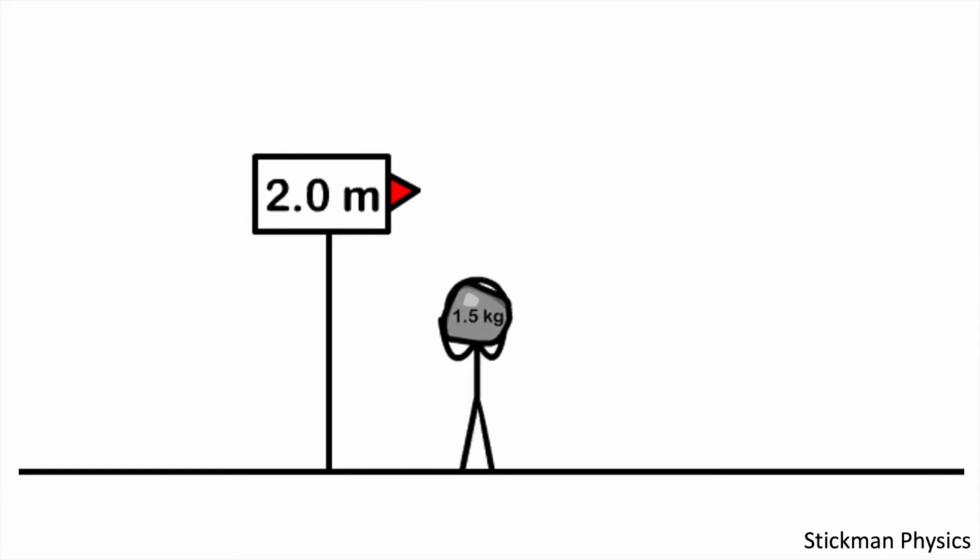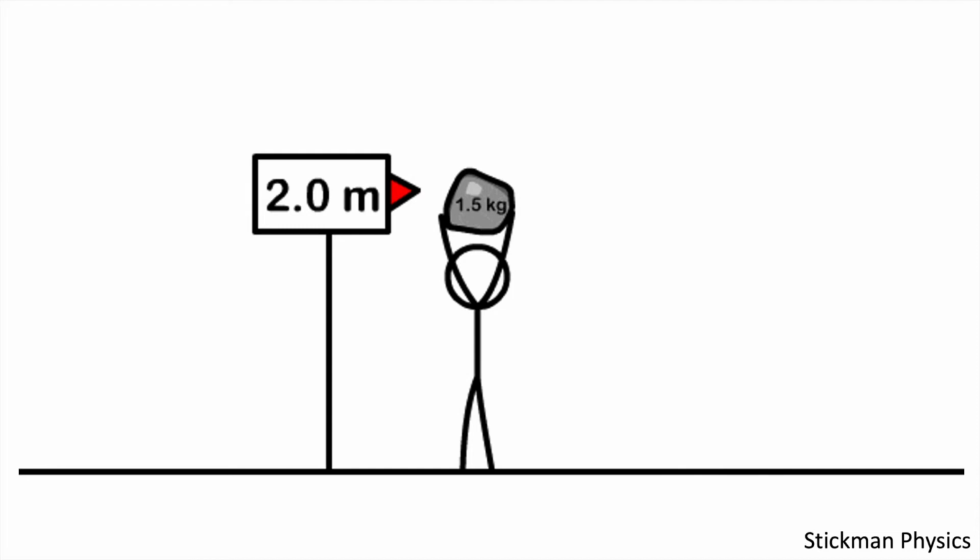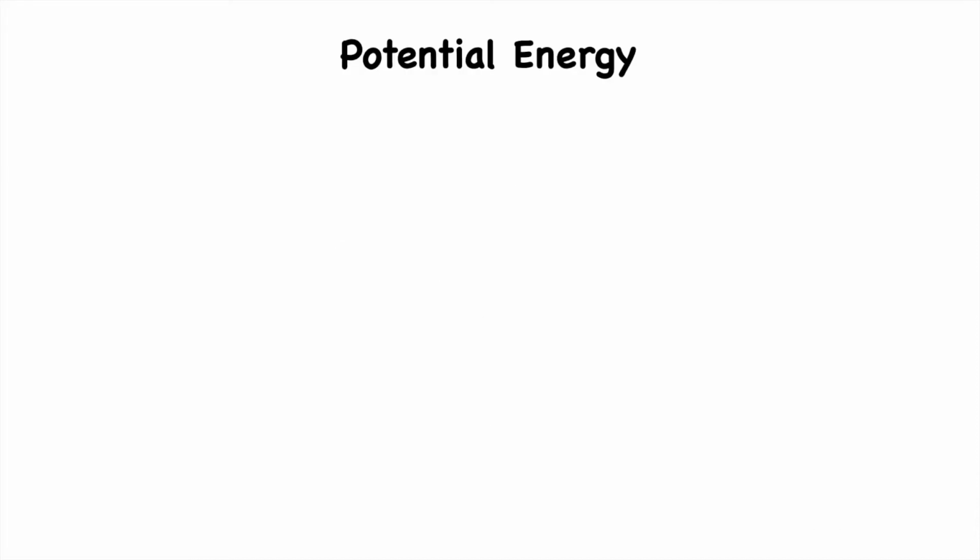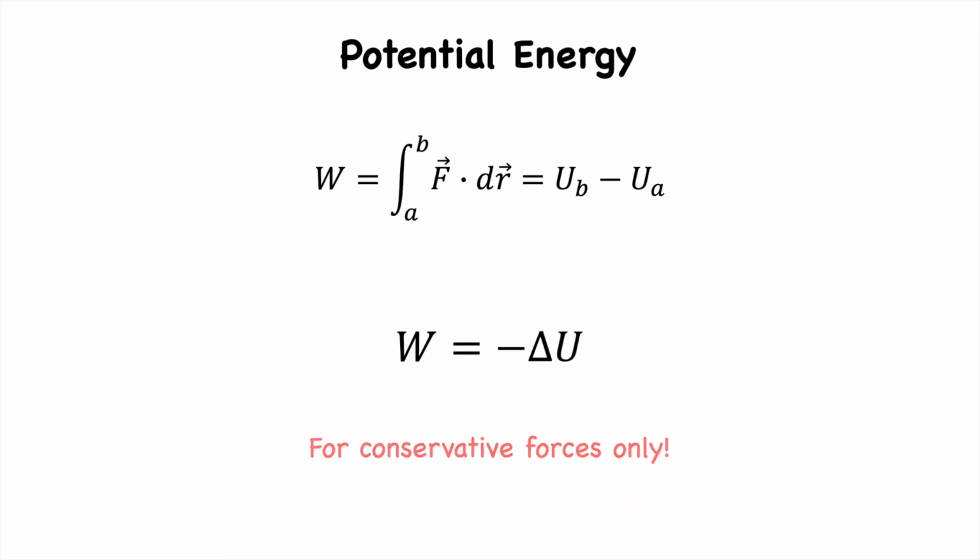Potential energy is the energy stored in a system and associated to a conservative force. When the force is conservative, we can obtain the value of the work done just by solving the integral of the scalar product of the force and displacement for the initial and final positions. This tells us how the potential energy stored in the system has changed between both positions.